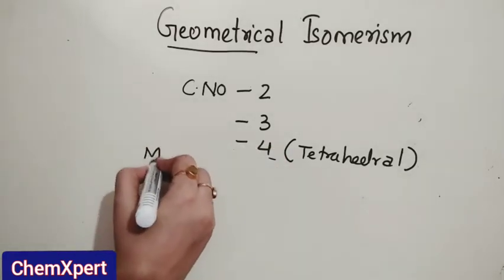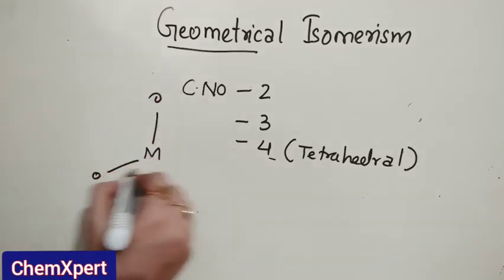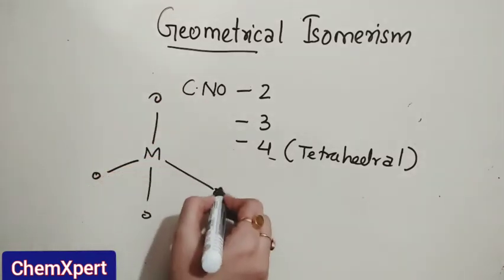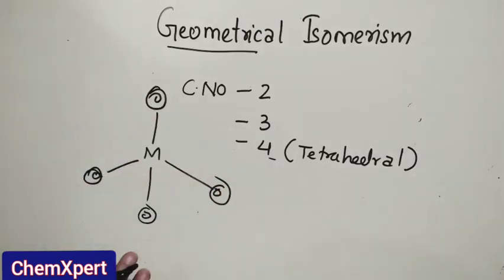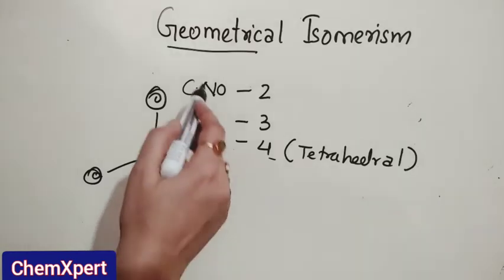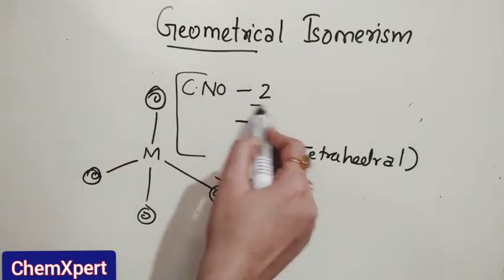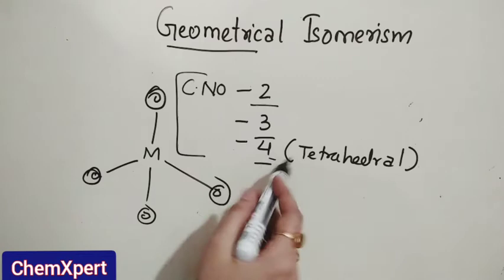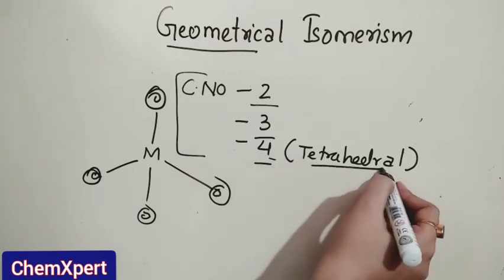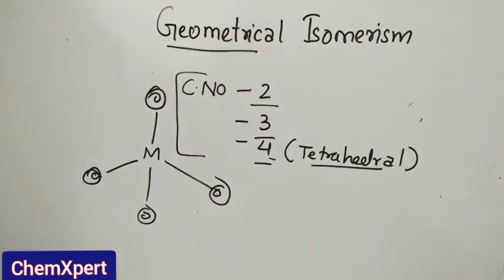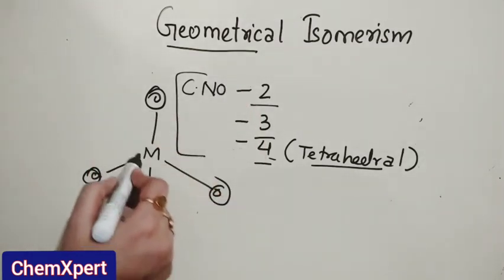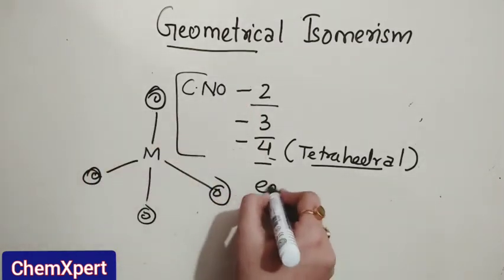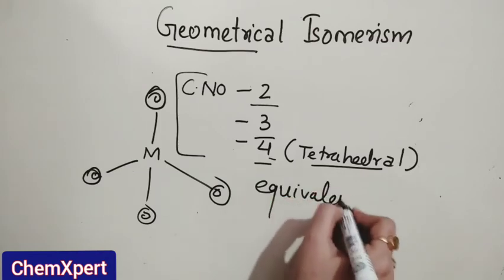For example, in a tetrahedral, all these positions are equivalent, hence it cannot show geometrical isomerism. In complexes having coordination number 2, 3 and 4, specifically tetrahedral, all positions are equivalent in nature.